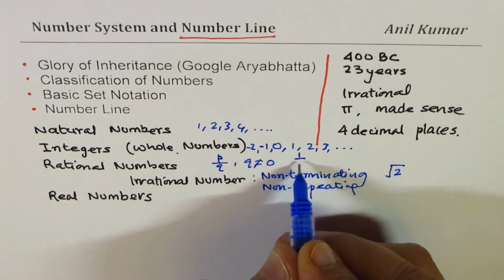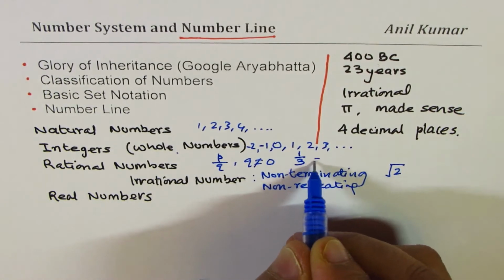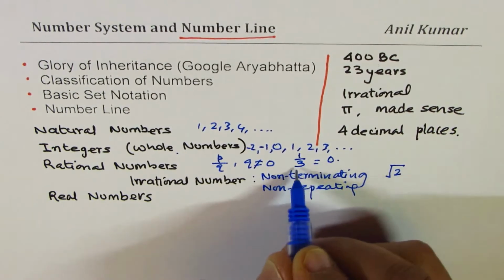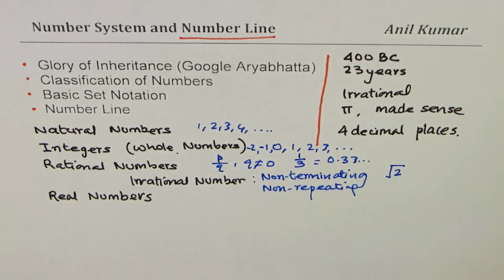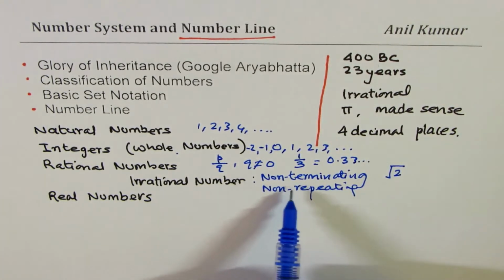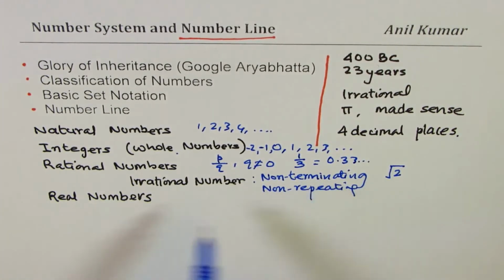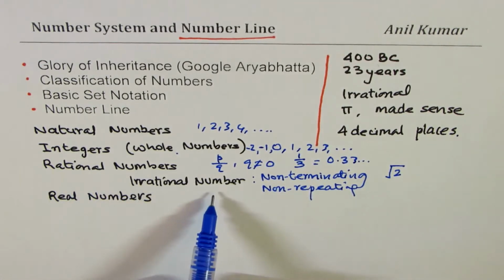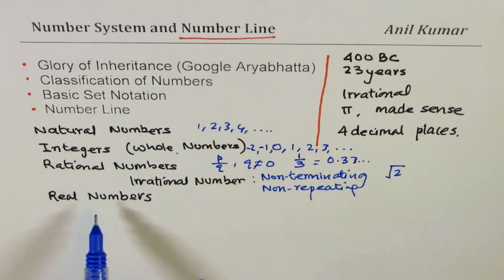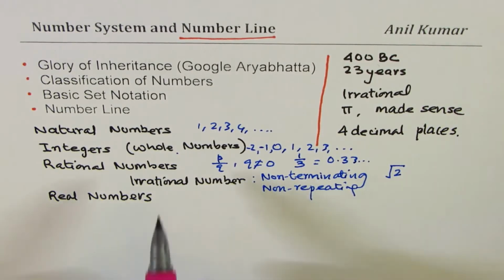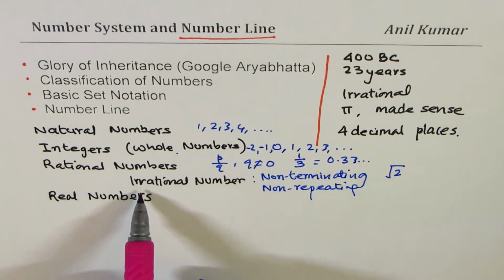Non-repeating: if you calculate the value of 1 over 3, what you get is 0.3333, so it repeats. So these are the numbers which were kind of difficult to understand, and we call them irrational numbers. Now, to include these irrational numbers into our number system, we introduced real numbers. So that is how we got to real numbers. We didn't do much about irrational, so we kind of skipped it.